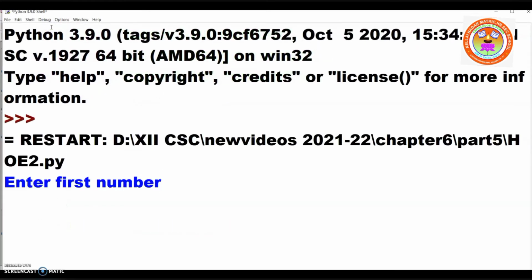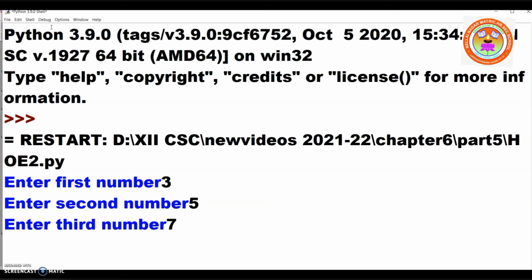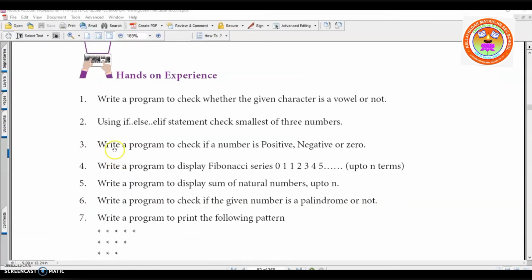So, I'm giving first number 3, second number 5, third number 7. Now see the output. The largest number is 7. Now we understood? Now we understood this program? Everyone? What is the third one?